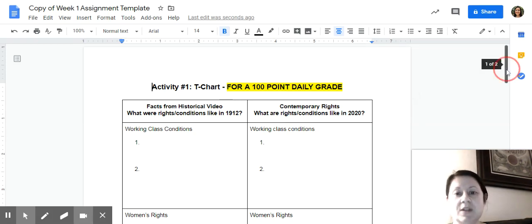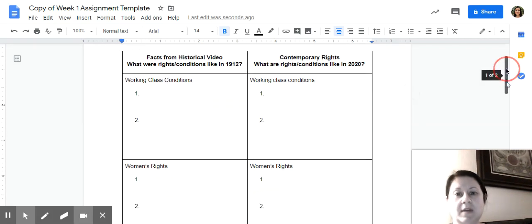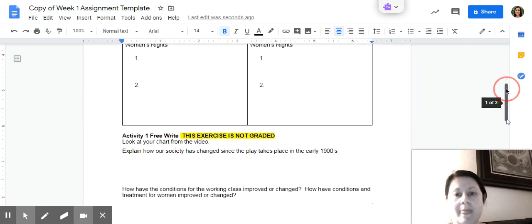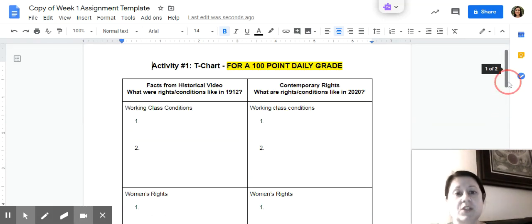Activity 1 required you to watch the historical background video. This is where you can use your own word processor to document two facts about the working class you understood from the historical video, and two facts about women's rights that you understood from the video. On the right-hand side of this T-chart, you are able to list two current working class conditions in 2020 and two current or contemporary understandings of women's rights so that you can see the historical versus our current day. The T-chart is your assignment that will be graded for this week.